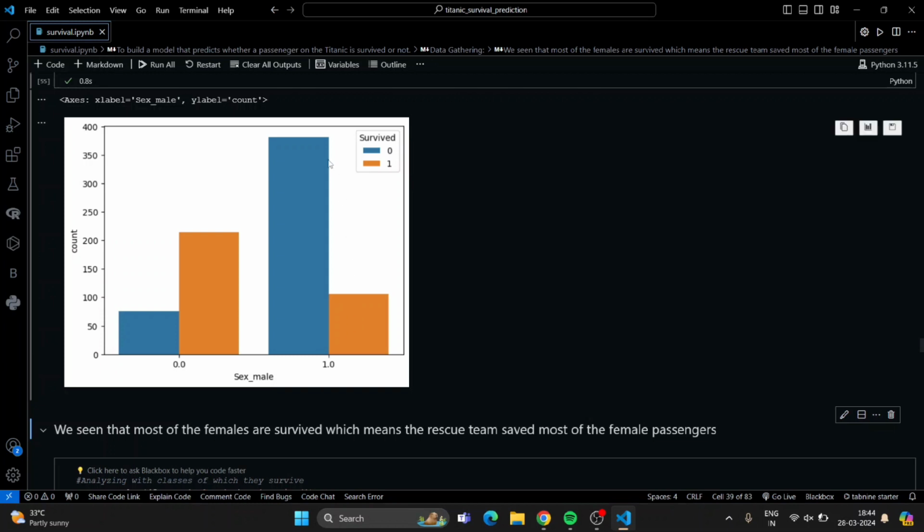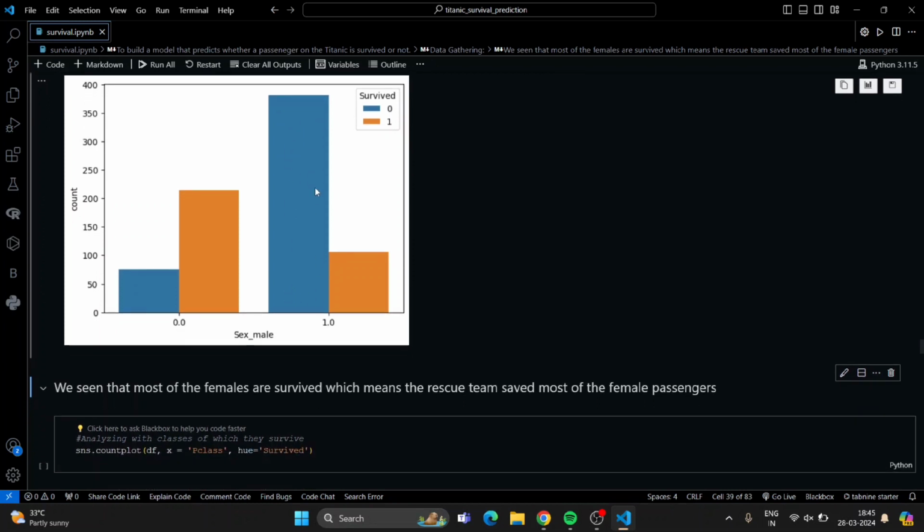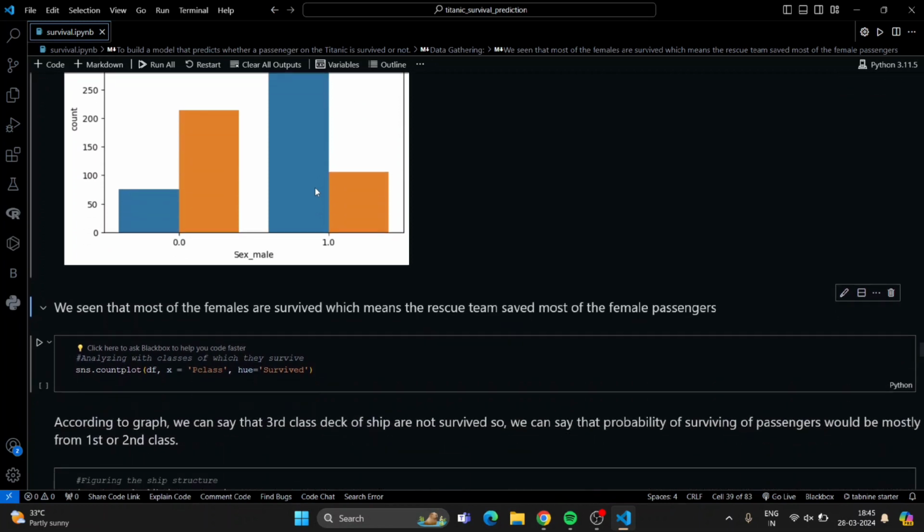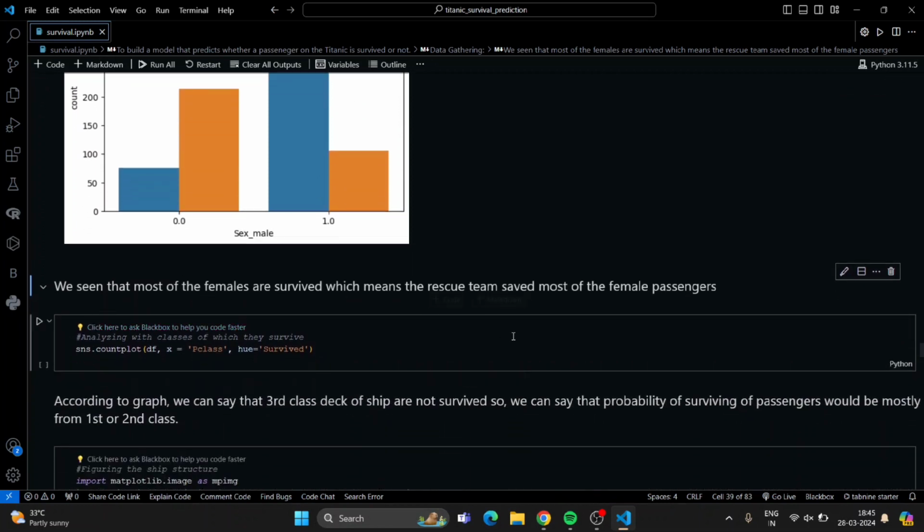We can see here that males did not survive, but females did, because blue is 0 and male has a much longer bar. So we can say the rescue team saved most of the female passengers, obviously.